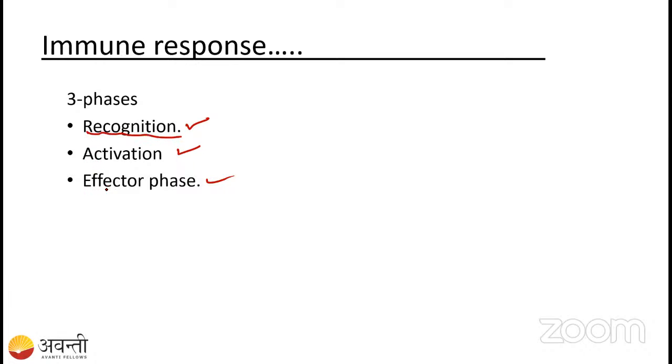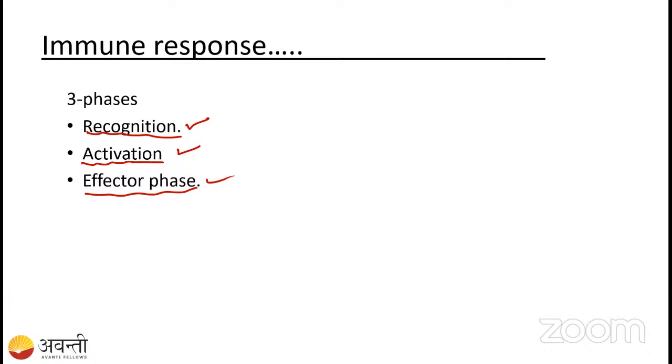The second one is activation. In activation, the specific immune system is activated, either antibody mediated or cell mediated immunity. Then in the effector phase, what happens? The bacteria or virus, the pathogen that has entered our body, is going to be killed by our immune system. That we call the effector phase.